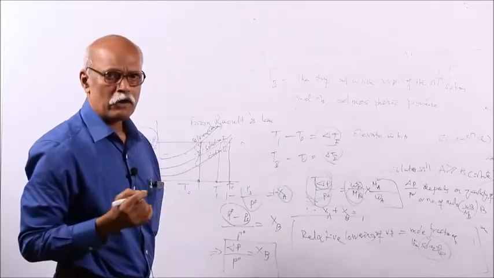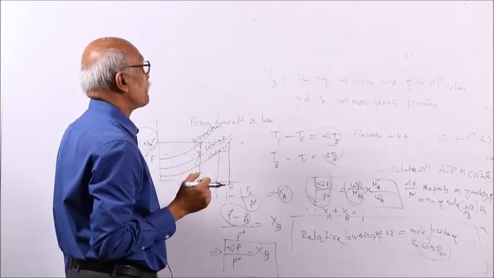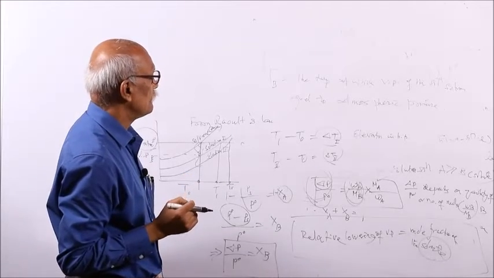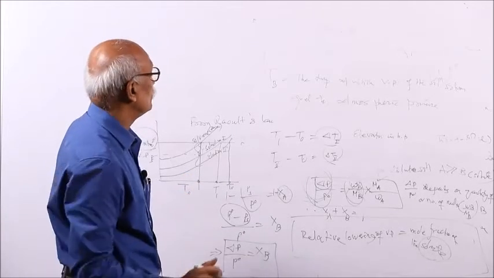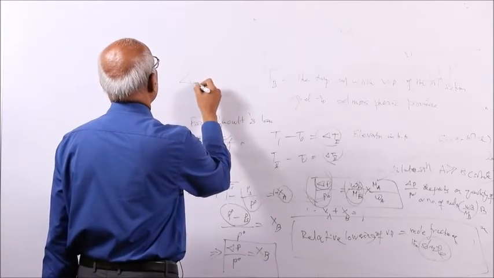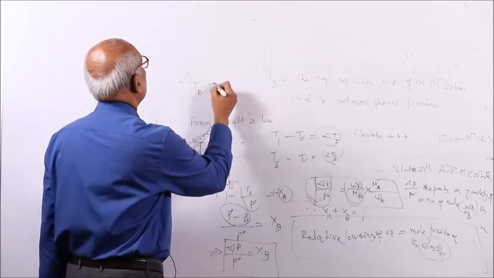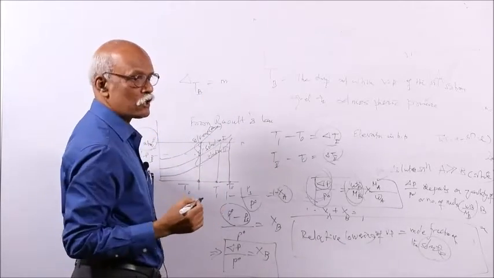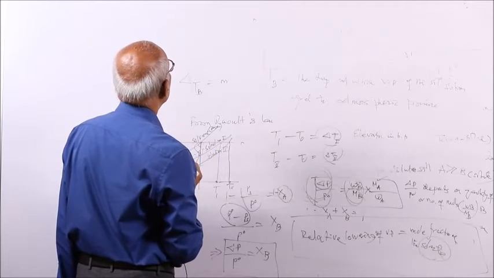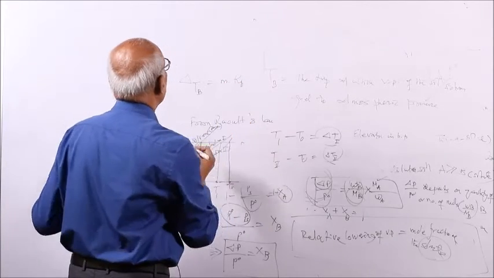The elevation of boiling point is directly proportional to the molality of the solution. Another formula you might find in your textbook: delta Tb, the elevation of boiling point, is equal to the molality of the solution into Kb, which is called the molal elevation constant.